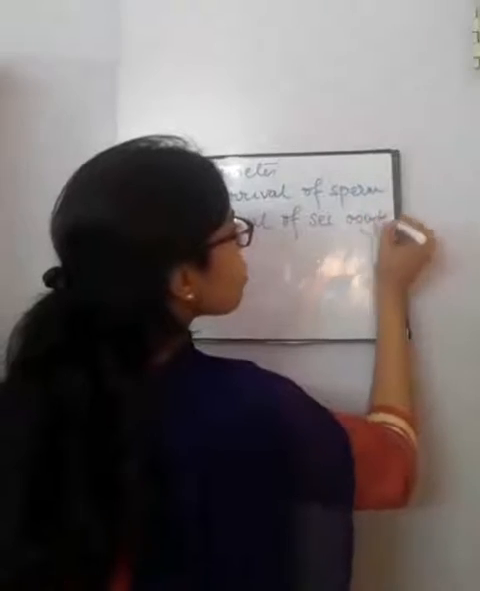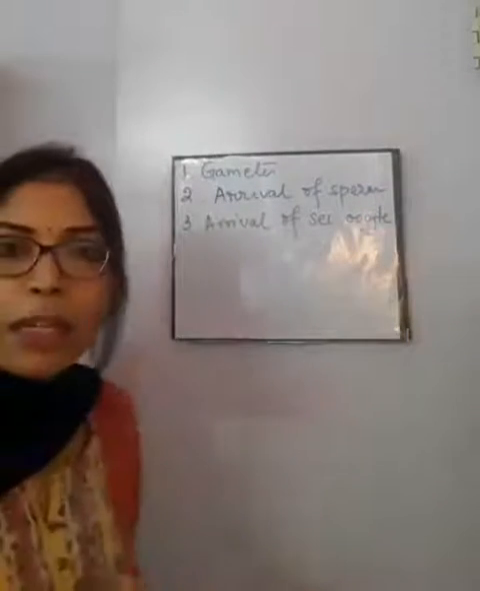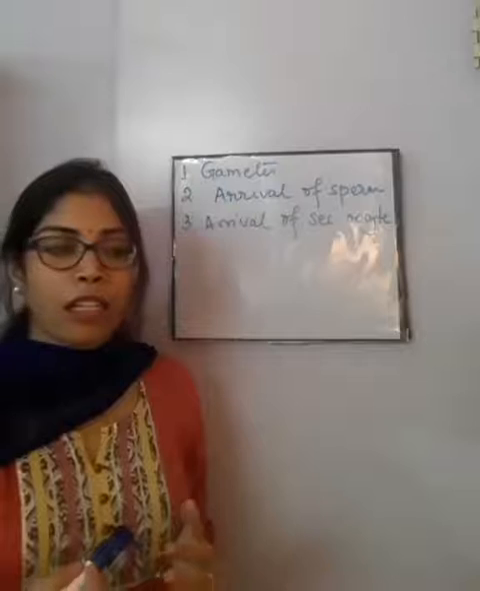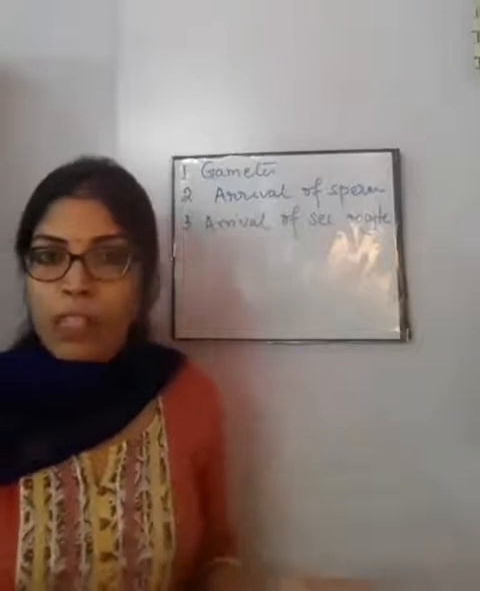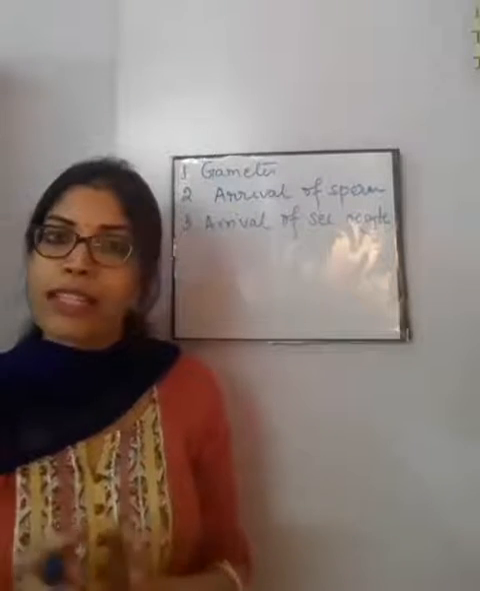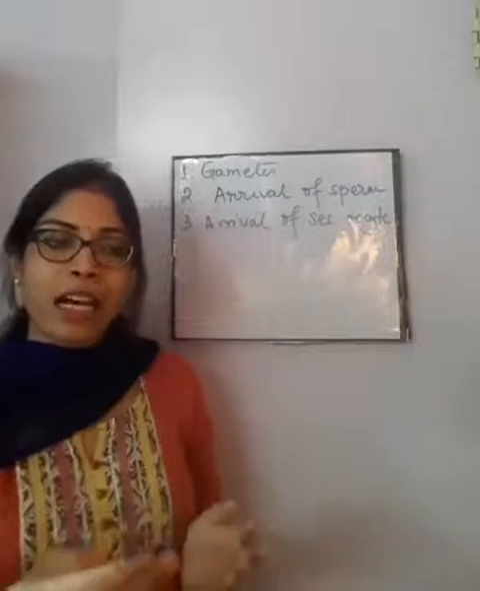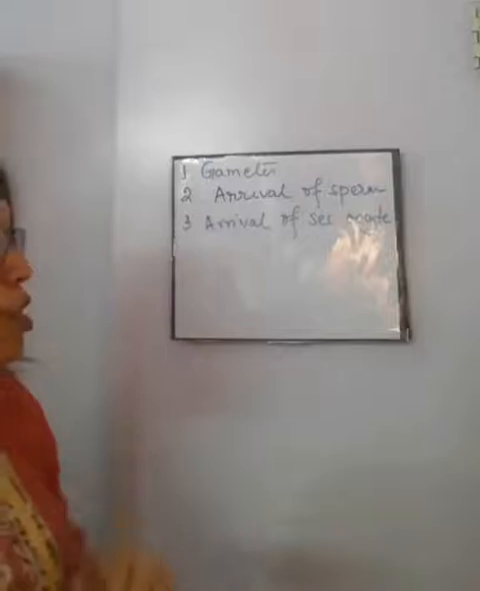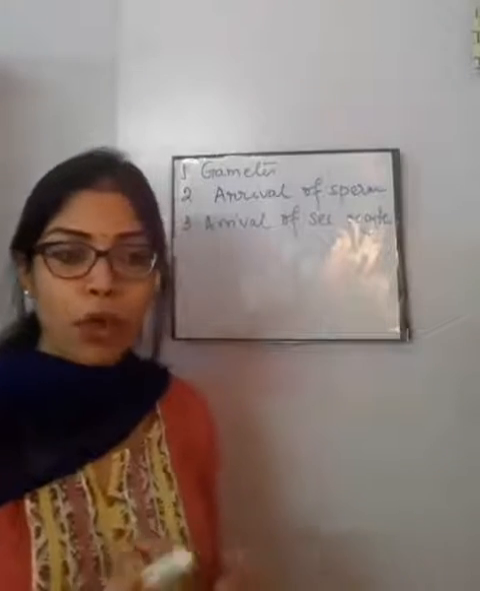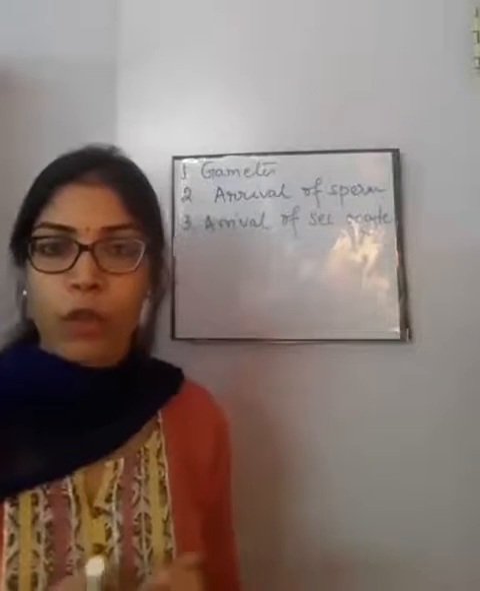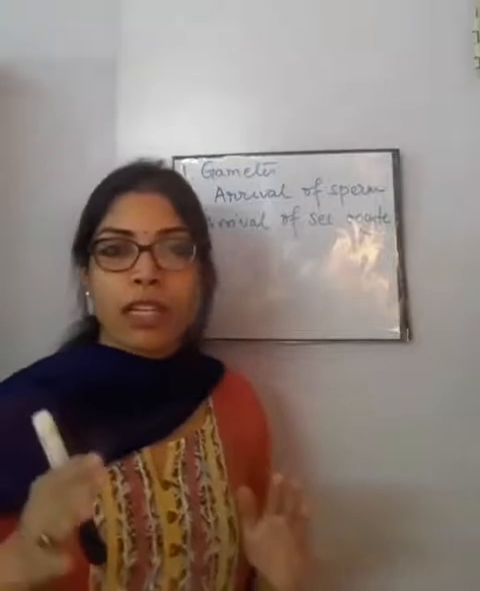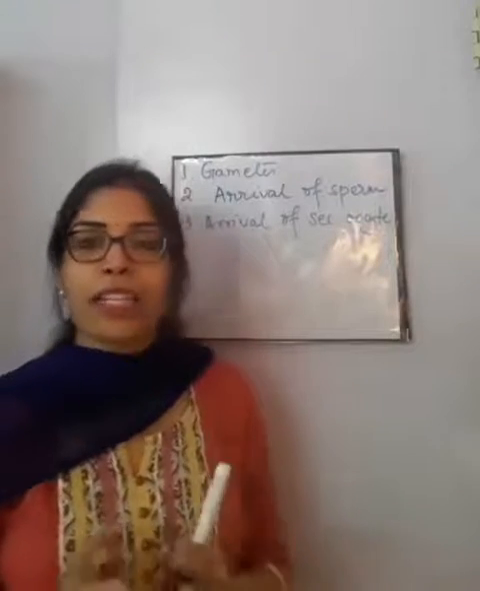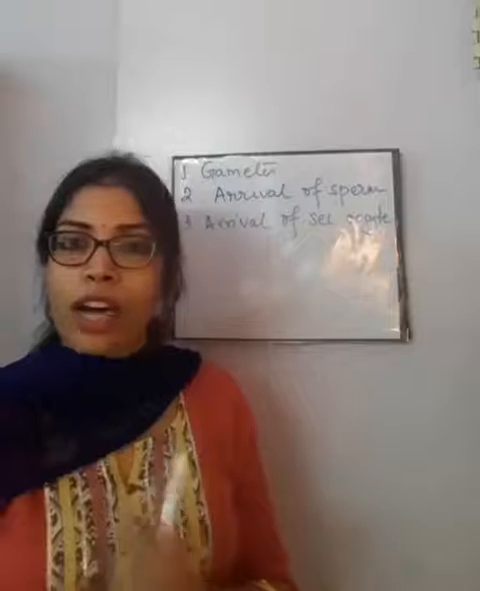What is the secondary oocyte? The secondary oocyte is nothing but the ovum that will fuse with the sperm. The ovum is known as secondary oocyte when it is released from the Graafian follicle. Clear? So now the secondary oocyte, after it has been released from the Graafian follicle of the ovary, will reach its nearest fallopian tube and wait for the sperm to come and fertilize it.